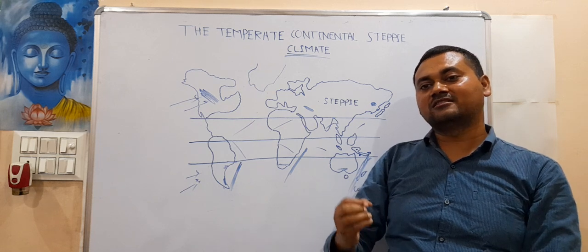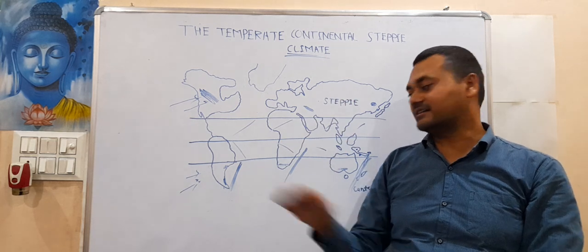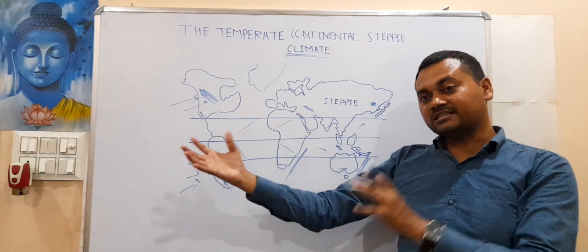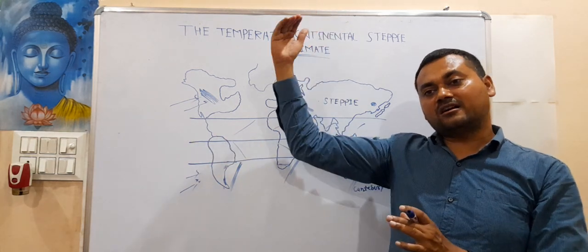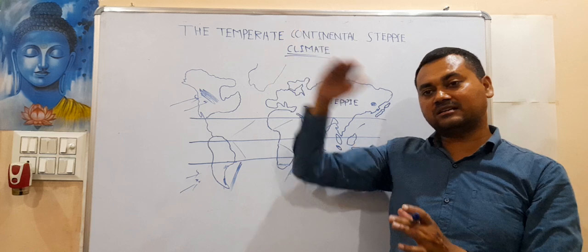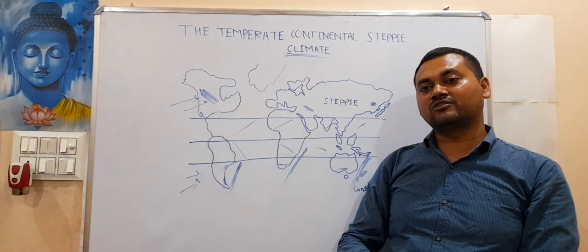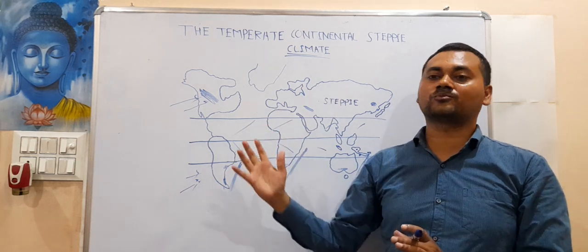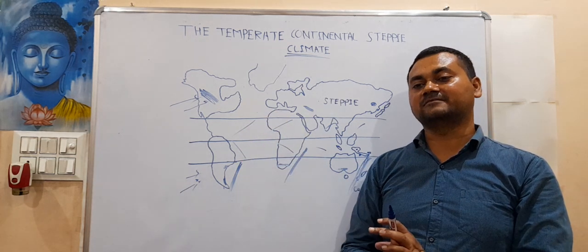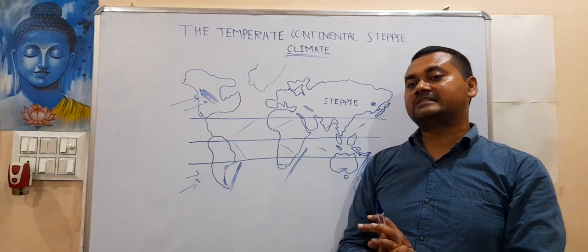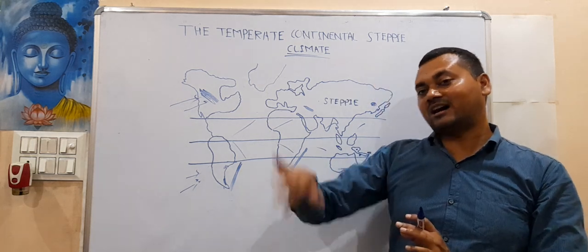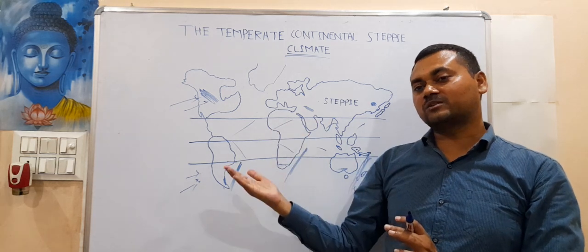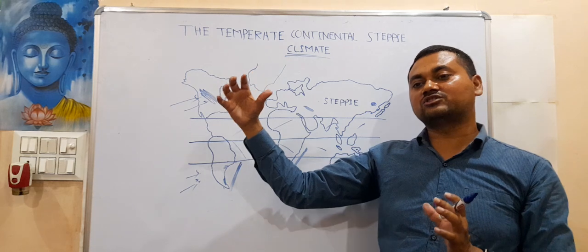There is no mediocre sort of thing as it is visible in the southern hemisphere. So this effect, where high temperature during summer and low temperature during winter is experienced, this phenomenon in geography is known as continentality. Continentality means the places are far away from the ocean body. That's why they experience a huge range of temperature.